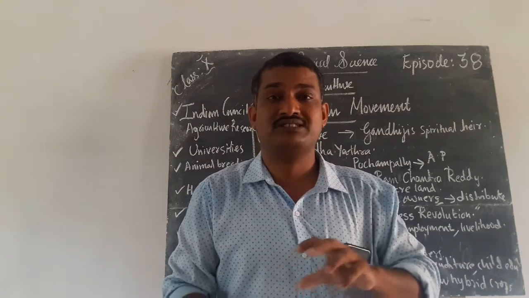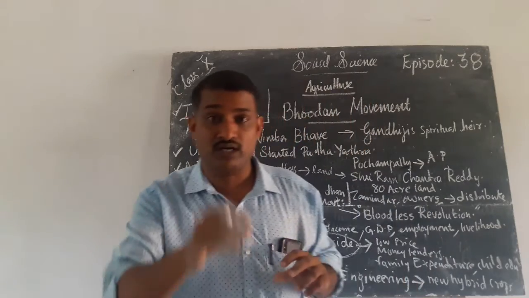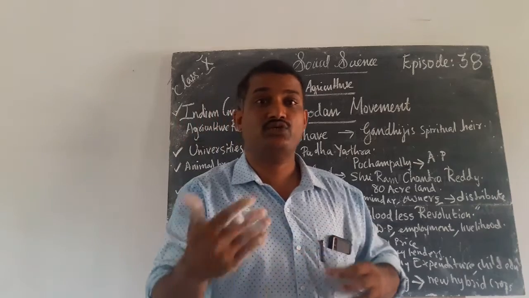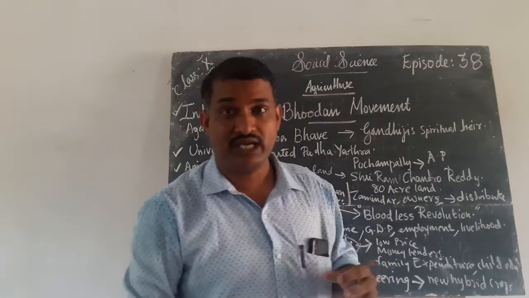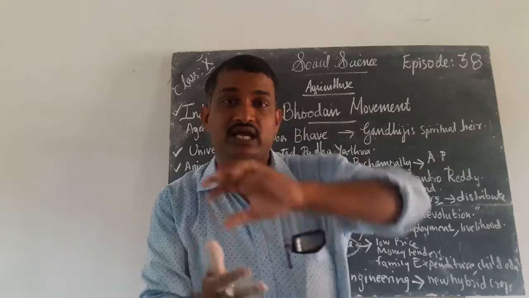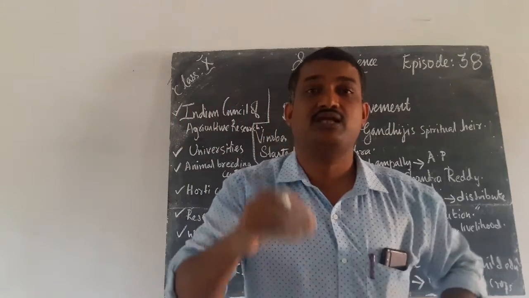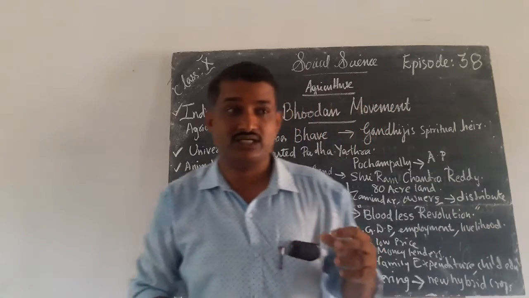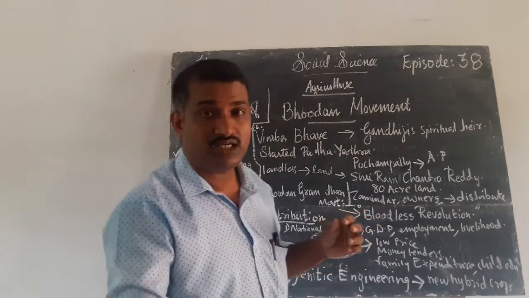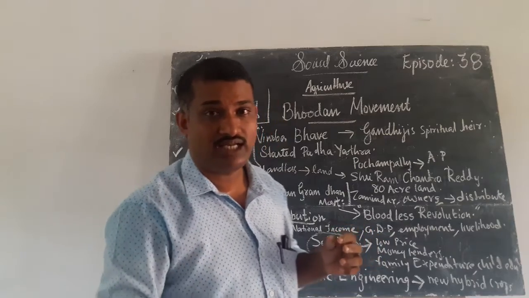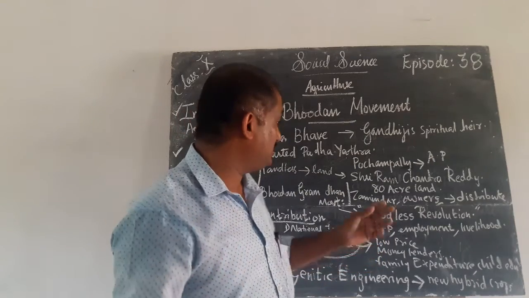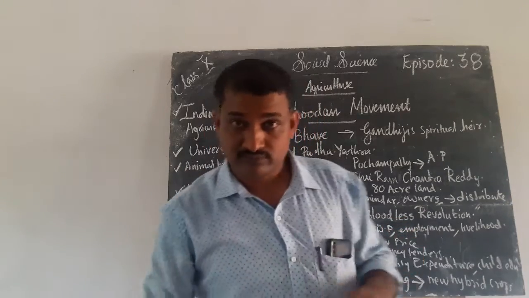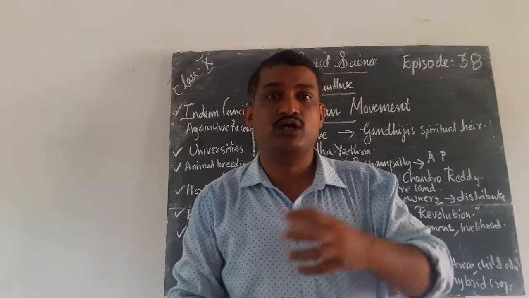And so many people were ready to give land to Vinoba Bhave, especially the owners of the land. Vinoba Bhave collected this land and gave it to the landless peasants and poor people. That movement later came to be known as the Bhoodan movement. Even the rich people, Zamindars, the owners of the land, wealthy people like Sri Ramchandra Reddy, were ready to give land to these poor peasants.